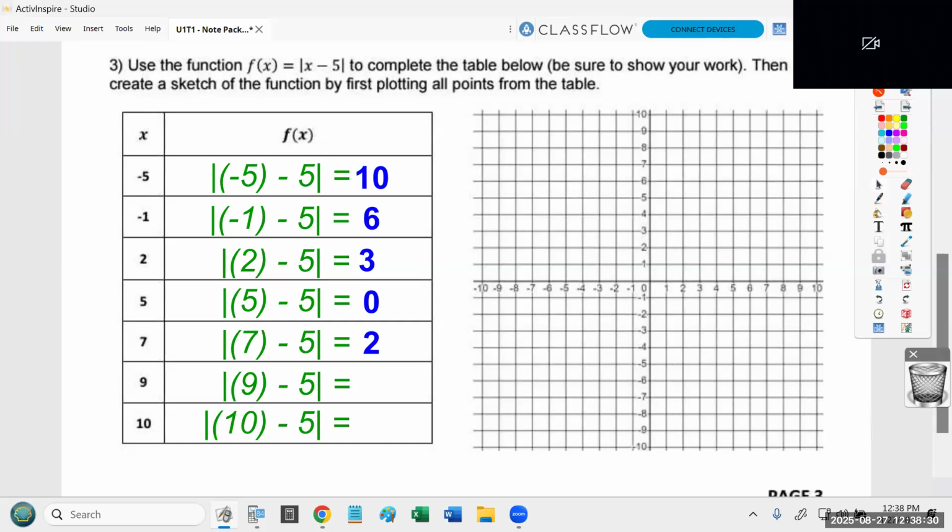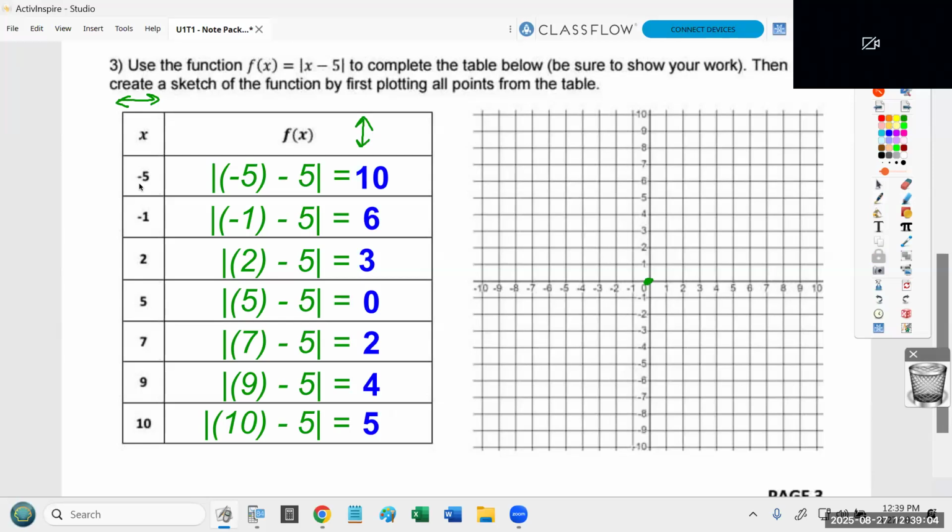Okay, and then finally, 9 minus 5 is 4, and 10 minus 5 is 5. Now remember, when we're graphing these points, the first number is how far left and right you go. The second number is how far up and down you go. For every one of these points, you imagine starting at the origin. If the first number is negative, you go left. If it's positive, you go right. And if the second number is negative, you go down. If it's positive, you go up. So it's left or right, then up or down.